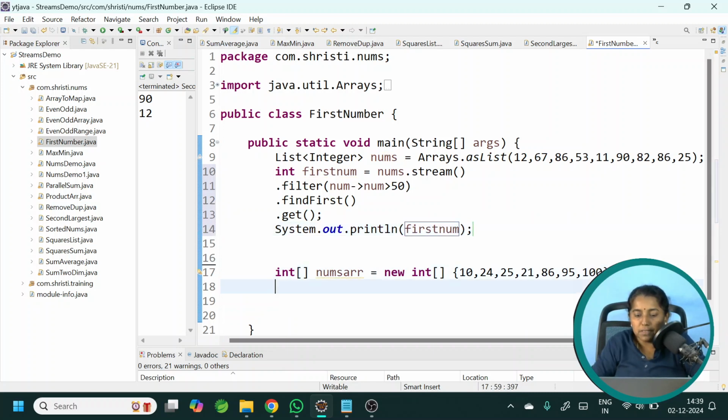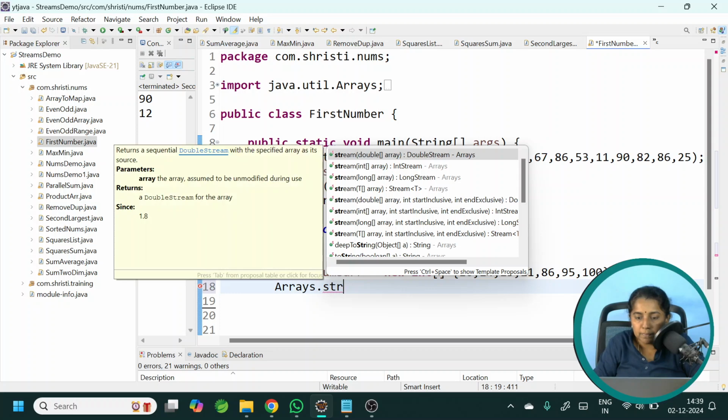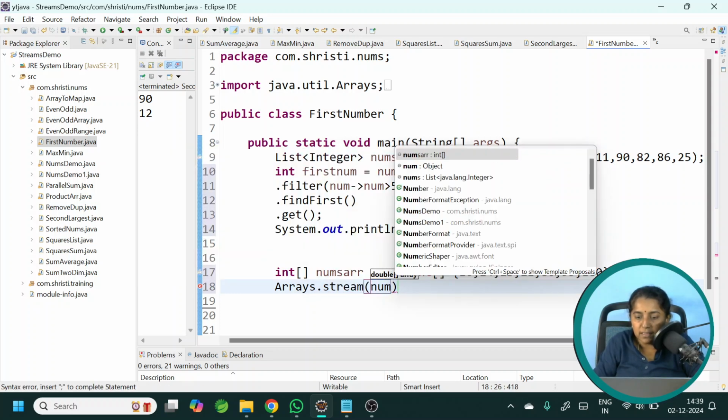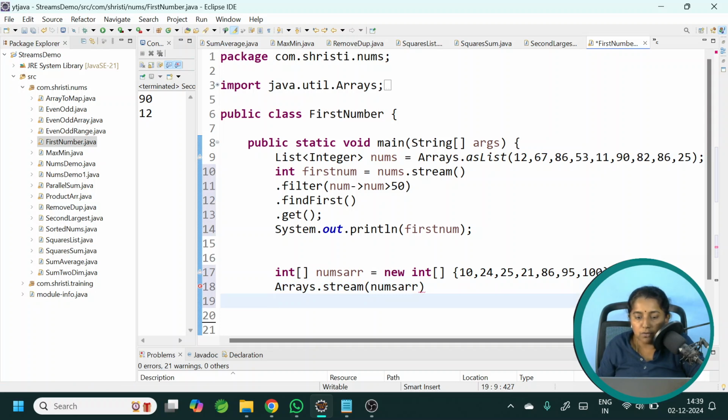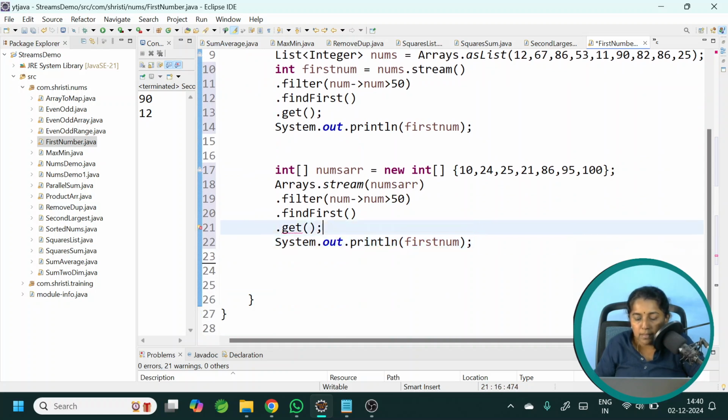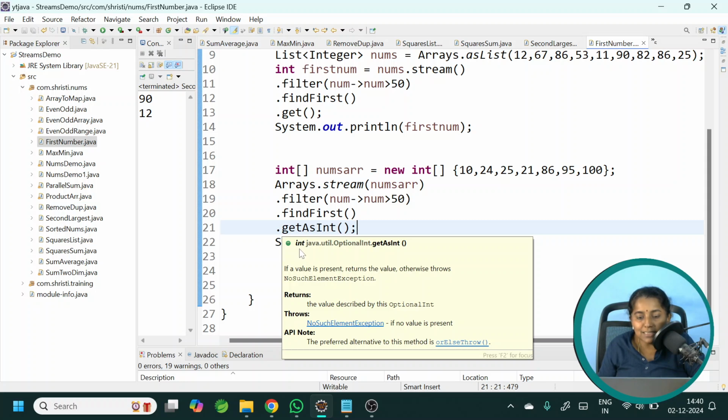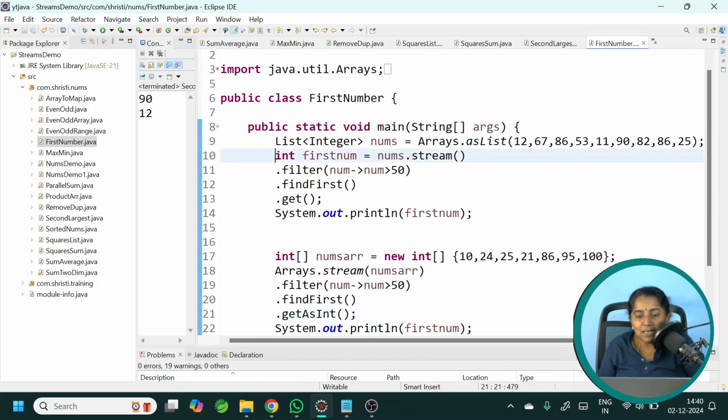The same logic we can write for an array also. Arrays.stream by passing the numbers array, again .filter, .get, all these things are the same. Here it should be getAsInt. That is the only difference. This get method returns Integer as return type. This getAsInt returns int as return type. But if you notice, we are getting it in an int variable only. Auto unboxing happens automatically. First number.